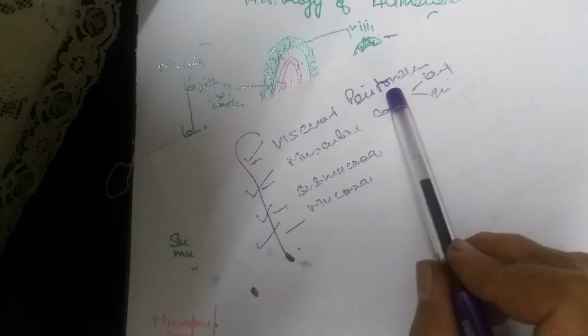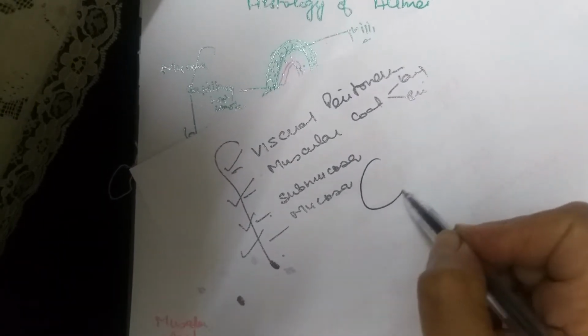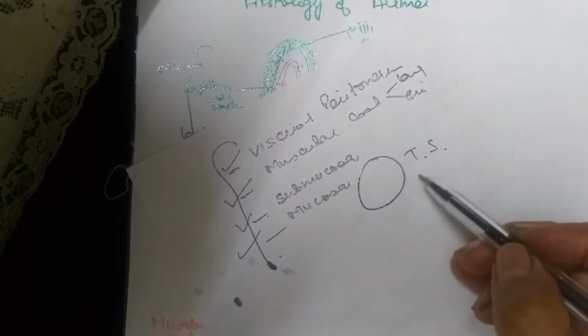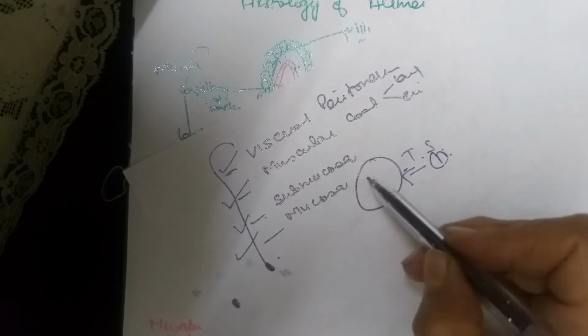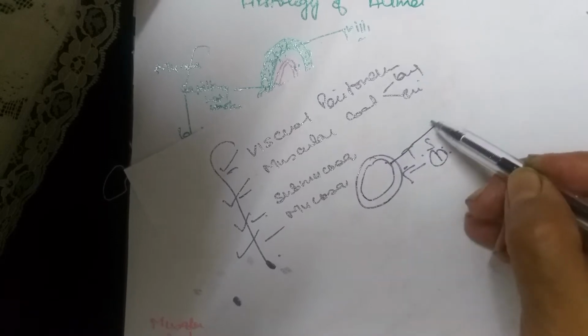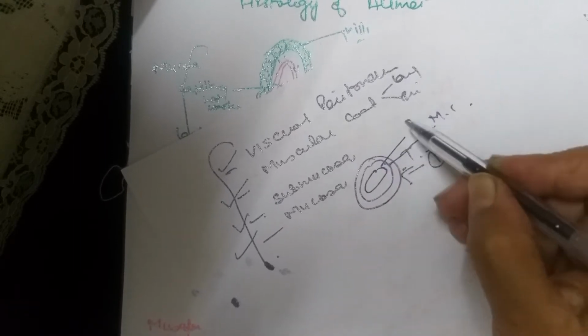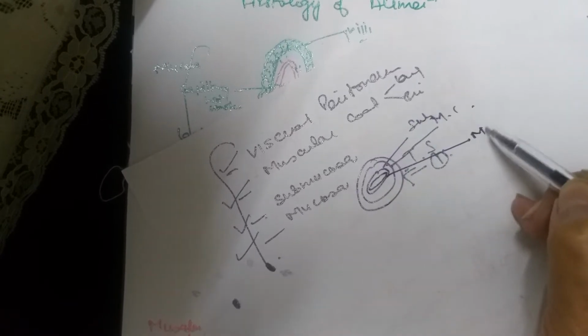Starting from the outer side, the first part is the visceral peritoneum. If this is the TS of the intestine, we'll start from outside. The outermost is the first part, the visceral peritoneum. The next layer is the muscular coat, and inner to this is the submucosa, and still inner to this is the mucosa.